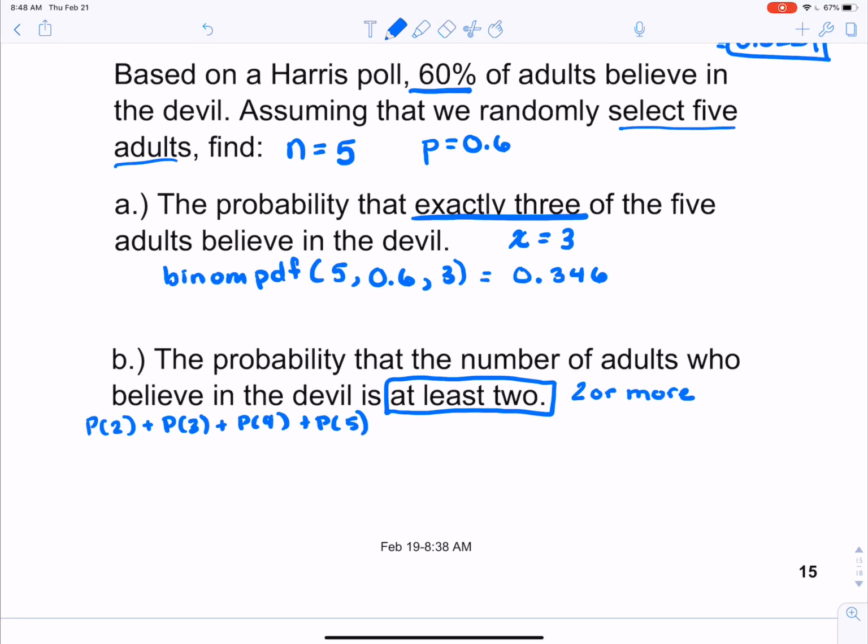You could calculate those individually using your binom PDF, or you could put them all in a list. Remember to put them in a list. You go to L1 and fill in the numbers 0 through 5 because our N is 5. So we have those 6 possibilities: 0 people say yes, 1 person says yes, and so on up to 5. Then you would do your binom PDF.